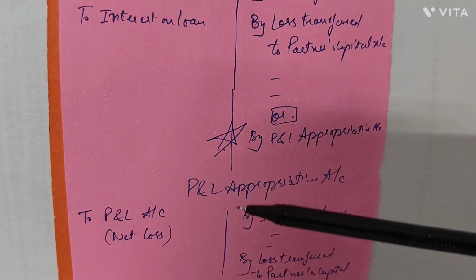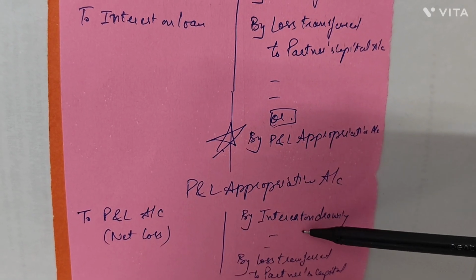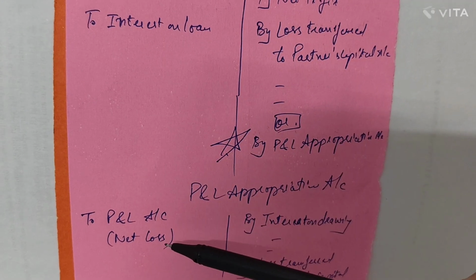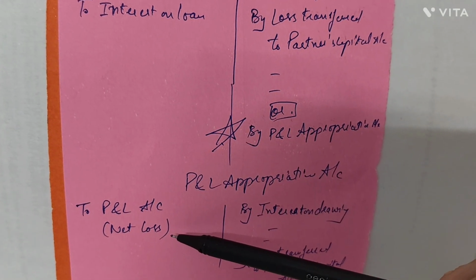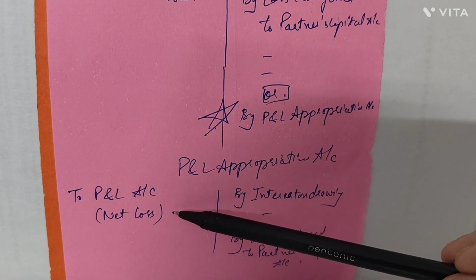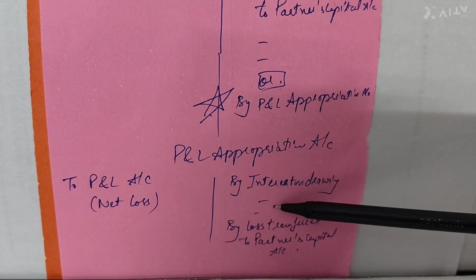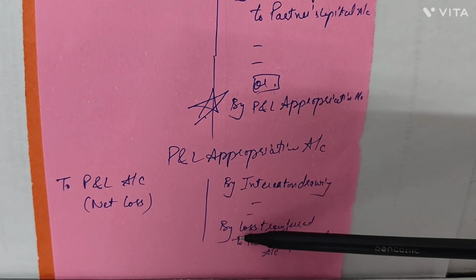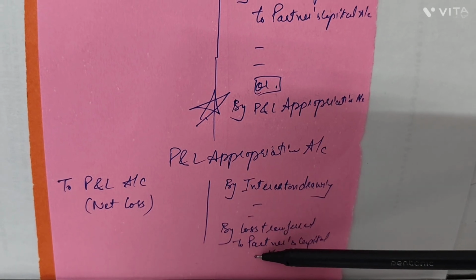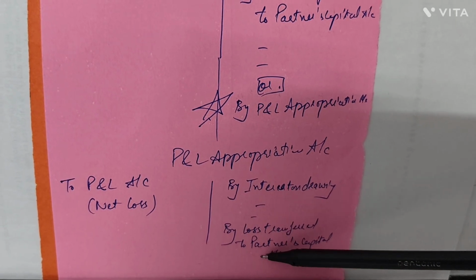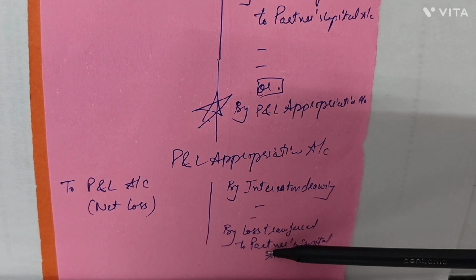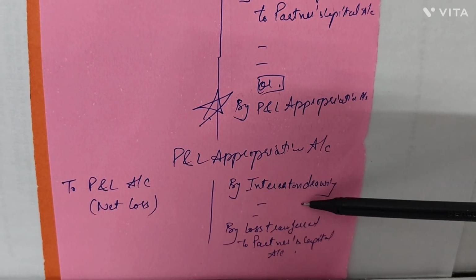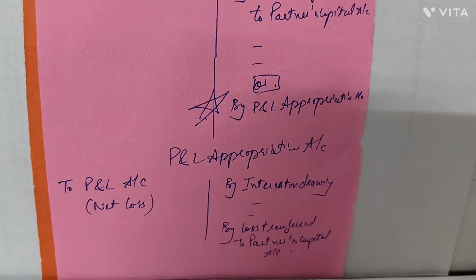But if in the question there is a point of interest on drawings, then we will transfer this loss to the debit side of the P&L appropriation account. From there, we will reduce this loss by the interest on drawings, and then whatever loss is left would be transferred to the partner's capital account. That would be written off from the partner's capital account after deducting interest on drawings. I hope the case is clear to you.